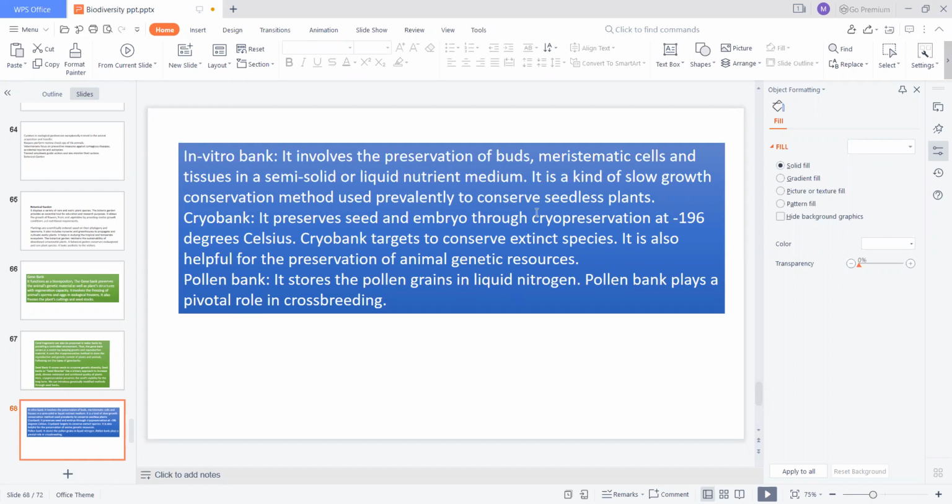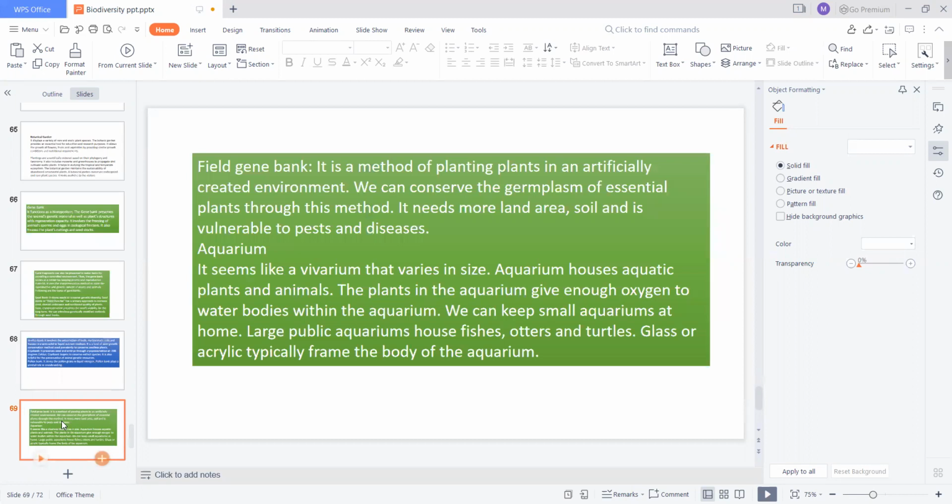Next one is the pollen bank. It stores the pollen grains in liquid nitrogen, and the pollen bank plays an important role in cross breeding. These are again used for cross breeding. So these are the different types of ex situ conservation. Then we have the field gene bank, aquarium and other types.